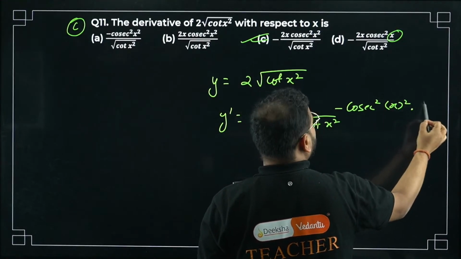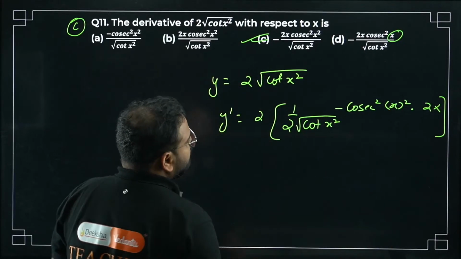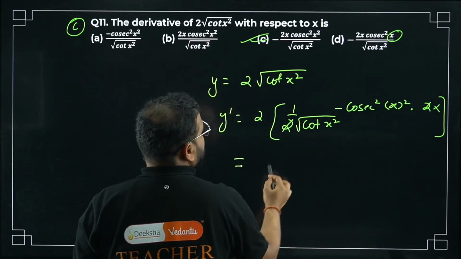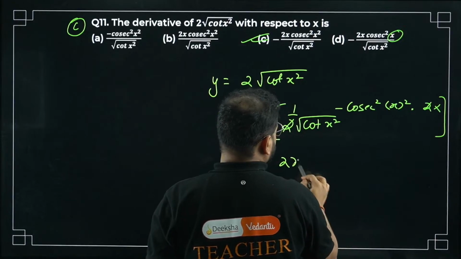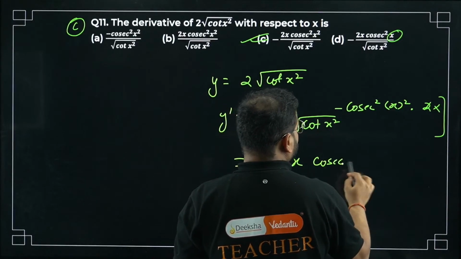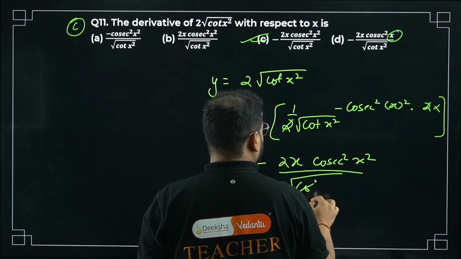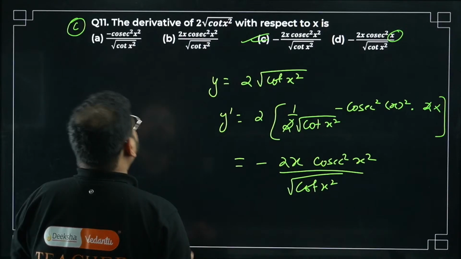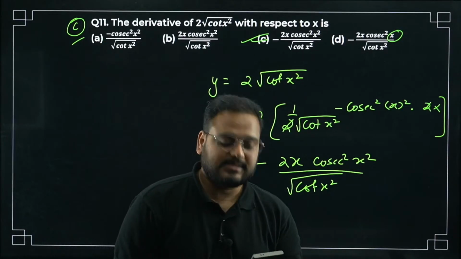Differentiate it again, x square, getting 2x. So this 2 and this 2 will cancel. I'm getting the result as minus sign in front, I have x over here, then I have cosec square x square divided by root of cot x square. Question number 11, option number C is correct.